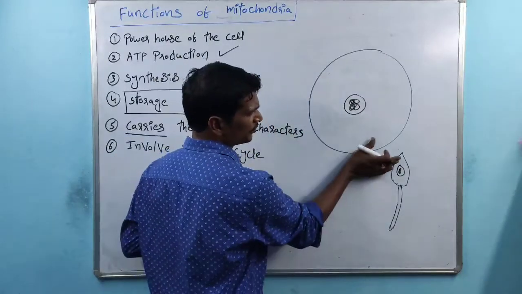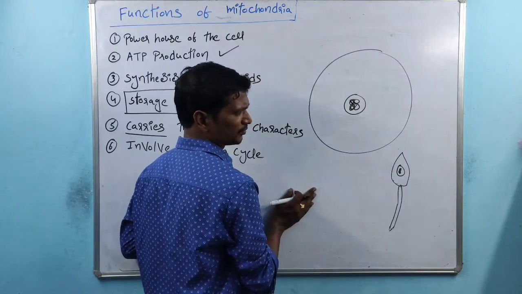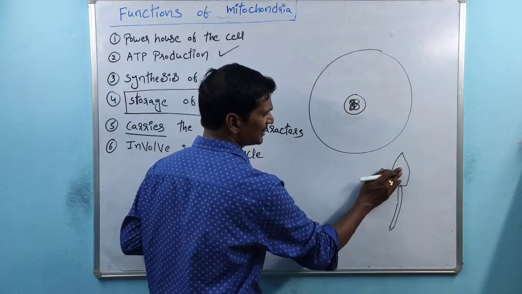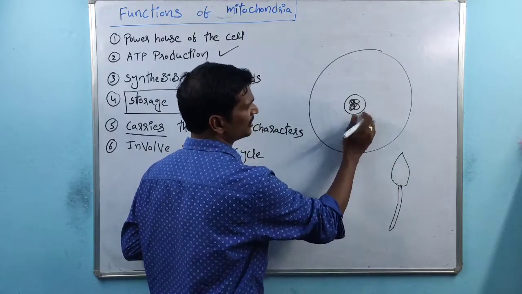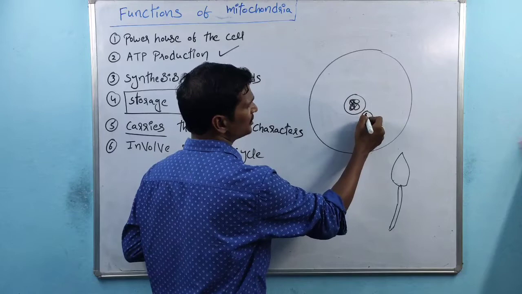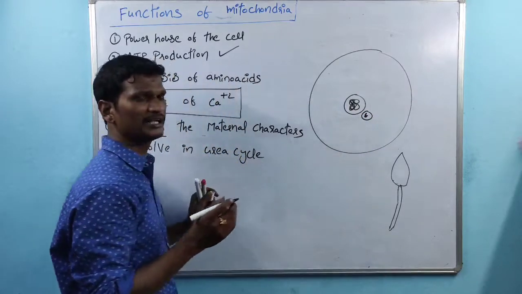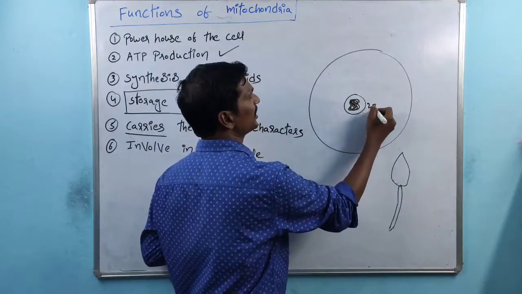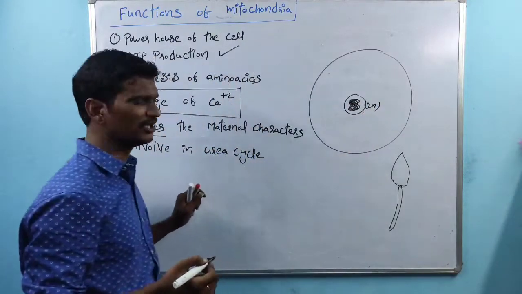During the fertilization process, both of these are fused. The sperm cell nucleus fuses with the ovule nucleus. Then n plus n equals 2n.